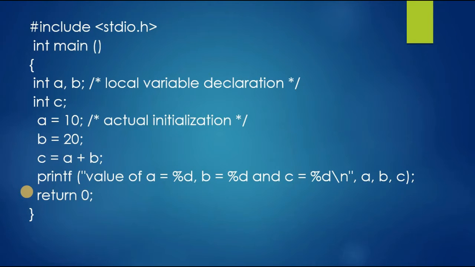This is a program example for the local variable declaration. Here our main function is there. Inside the main function we declared the integer variables a, b and c, which are the local variables in this program. After declaring the local variables, we initialize their values. This is how we declare local variables in a program.